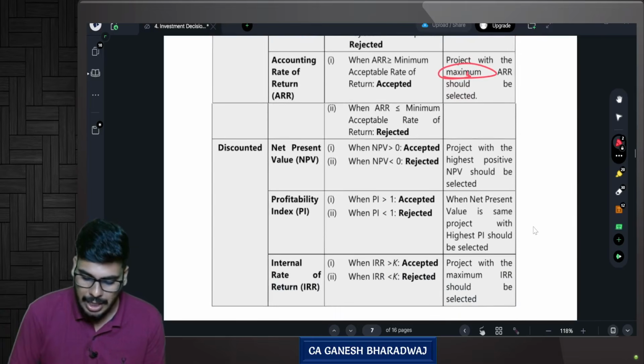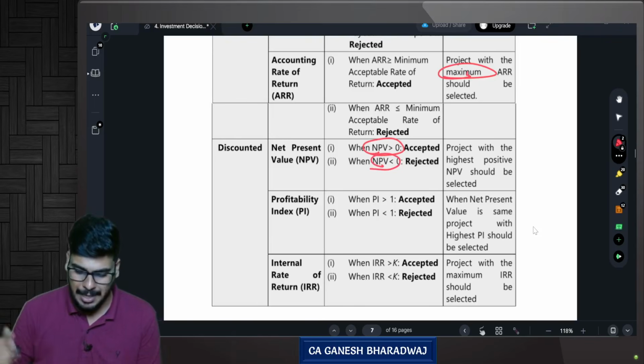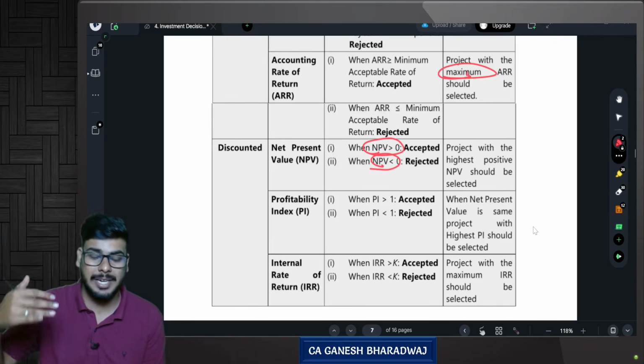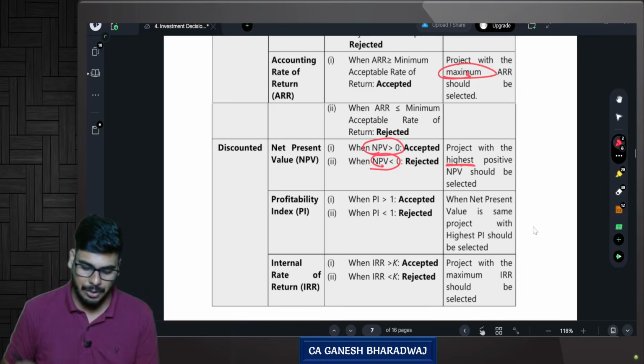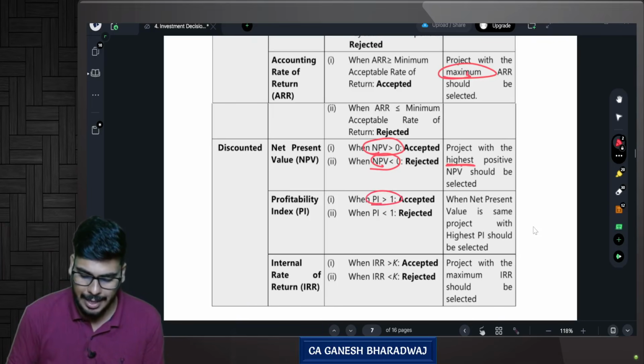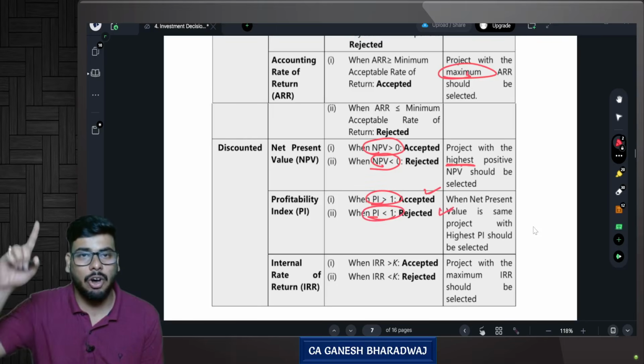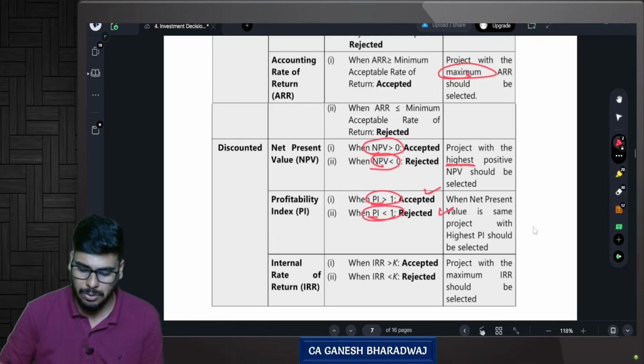NPV, what do we do? If it is greater than 0, we accept it. If it is less than 0, we reject it in case of independent projects. In case of mutually exclusive projects, that is, where competition is there, you choose the project with the highest positive NPV. Then profitability index: greater than 1, accept; less than 1, reject. Or if it is a competing, mutually exclusive project, choose the one that has the highest profitability index.